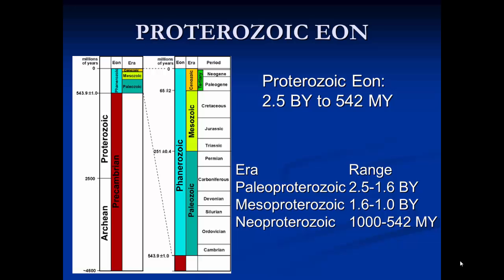So Paleo, for Paleoproterozoic, paleo means old. Meso, as in Mesoproterozoic, meso means middle. And neo, as in Neoproterozoic, neo means new. So the Paleoproterozoic is the oldest era in the Proterozoic, the Mesoproterozoic is the middle era, and the Neoproterozoic is the youngest of the eras.